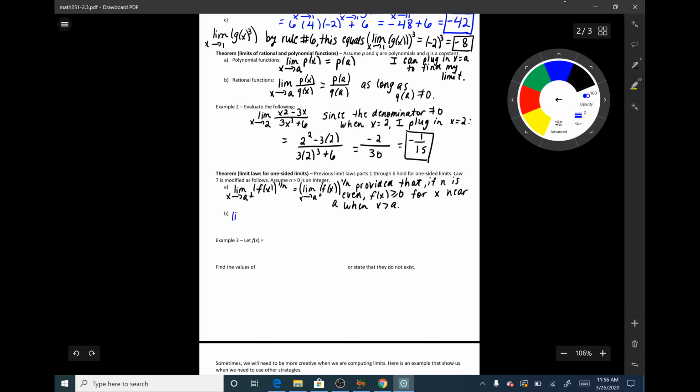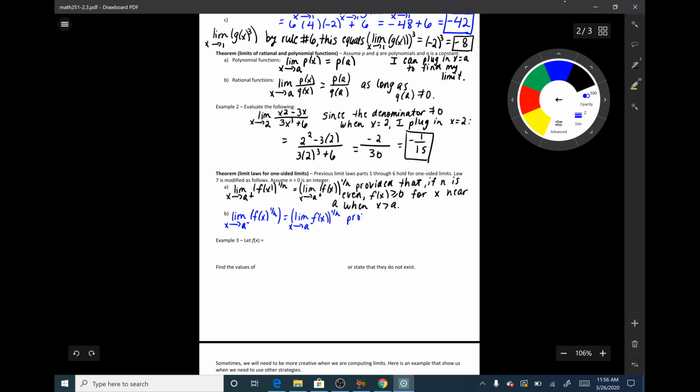So if I have the limit as x approaches a from the left of f of x to the power of 1 over n, this is equal to the limit as x approaches a from the left of f of x, all raised to the power of 1 over n. And again, we still need the inside to be positive if n is an even root.